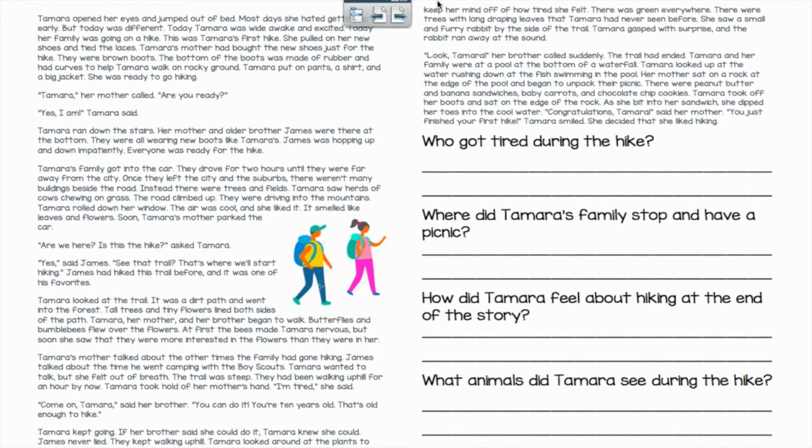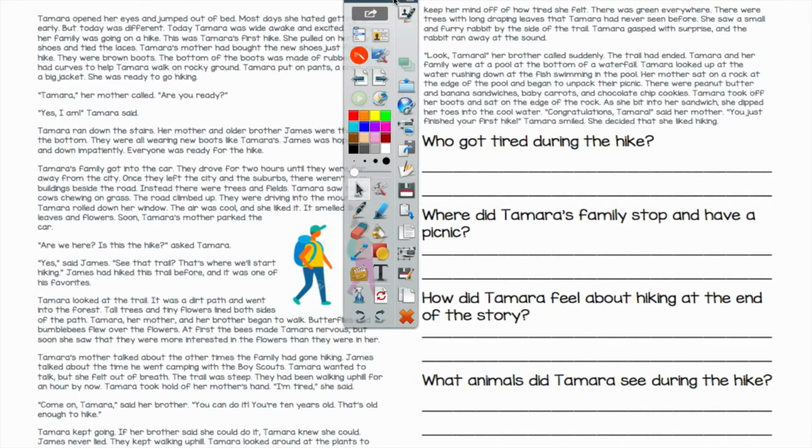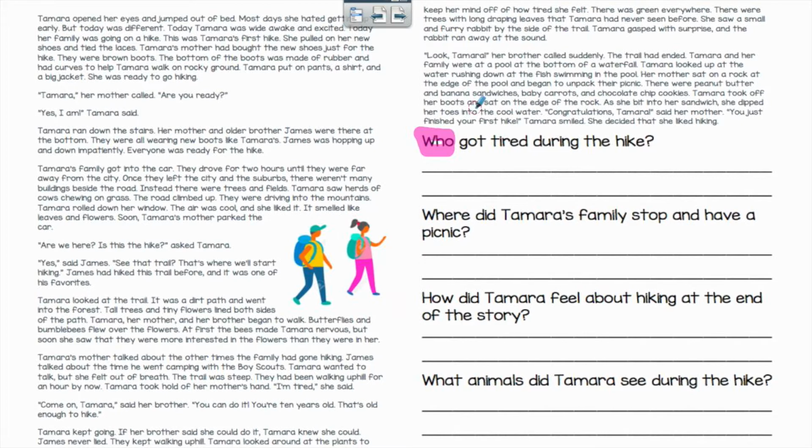So my first question says, who got tired during the hike? So the first thing I'm going to do is box in my 5W question, which is who. Now, I know that whenever I'm looking at a who question, I'm going to be talking about the characters that are mentioned in the story. So my answer has to have the name of a character in the story. Now, the character I'm looking for has to be someone who got tired during the hike. So I'm going to go back in my text and look for this answer.